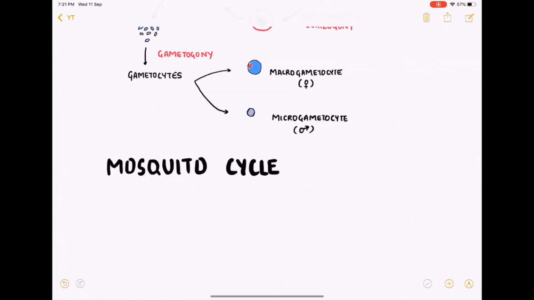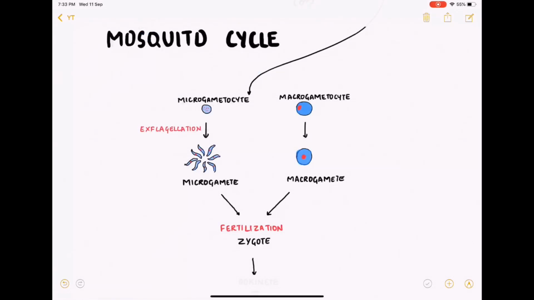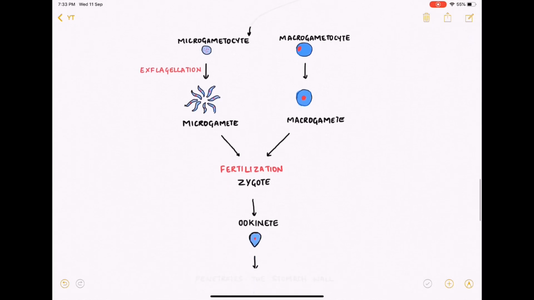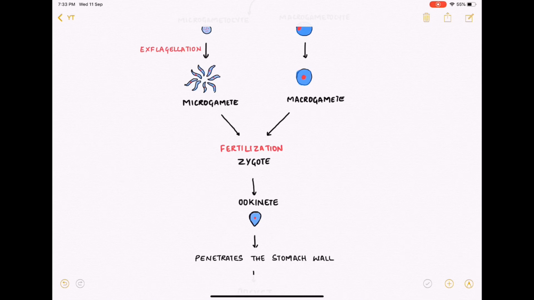And here starts the mosquito cycle, where the gametocytes enter the mosquito during the blood meal. Well, the asexual forms too enter the mosquito, but they get destroyed by digestion, while the sexual forms, that is the gametocytes, undergo further development. The microgametocyte transforms into 8 actively motile flagellated microgametes, and this is called exflagellation, while the macrogametocyte transforms into 1 macrogamete. The microgamete and the macrogamete undergo fertilization, resulting in zygote formation.